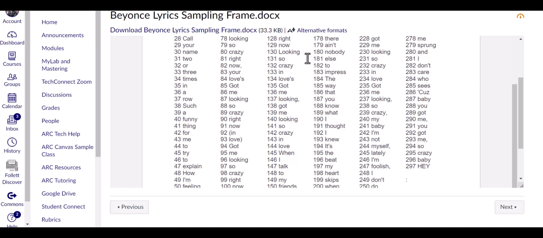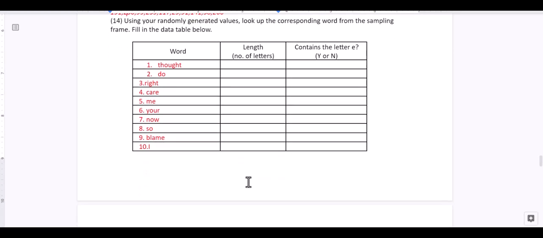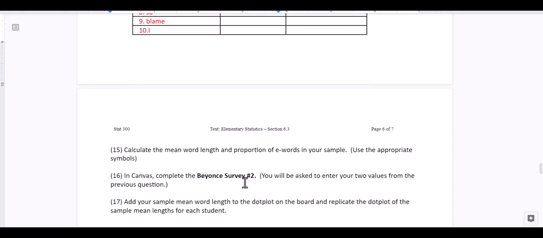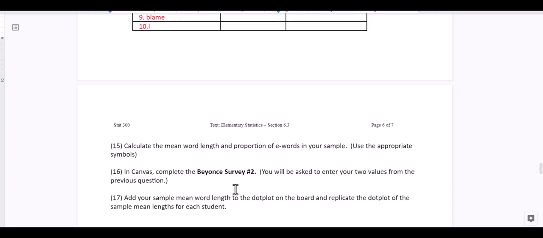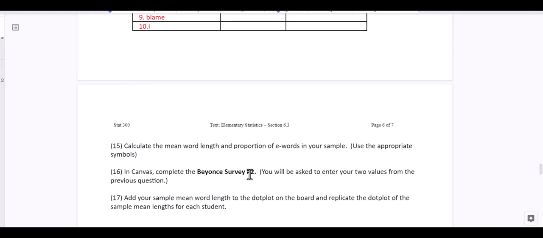So go through your words, and I think you already did because I can see people already filled out the survey number 2. Then go to Beyonce's survey number 2, fill it out, and now go to StatCrunch and find the data for Beyonce's survey number 2. And then we'll look at the dot plot there.